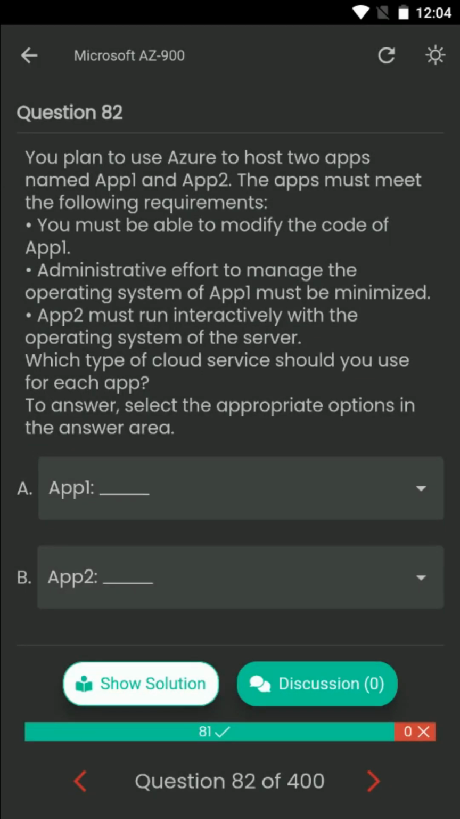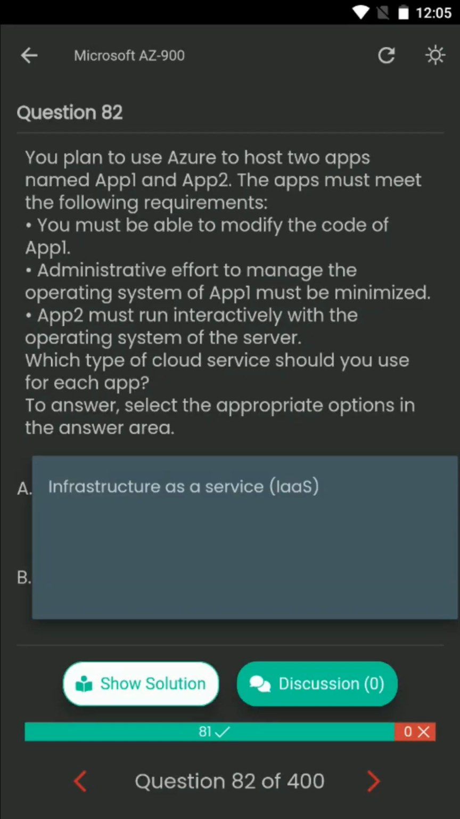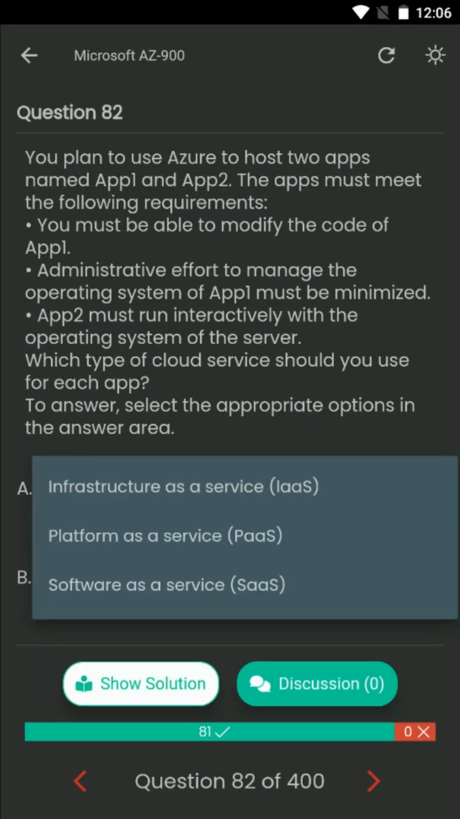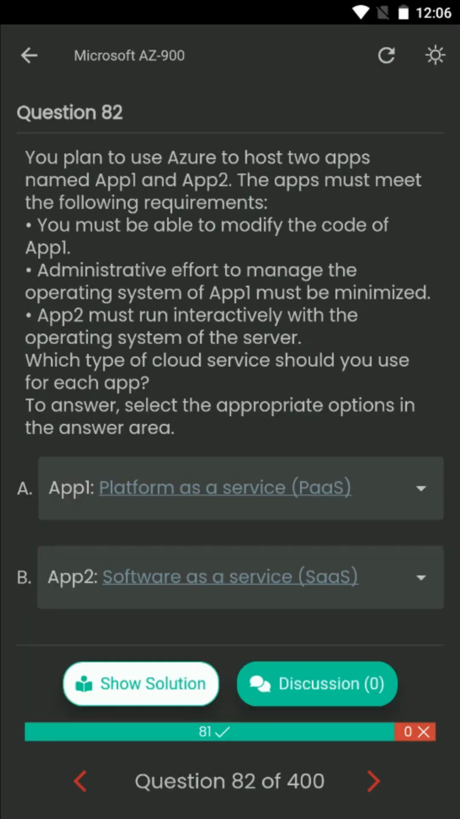Question number 82. You plan to use Azure to host two apps named App 1 and App 2. The apps must meet the following requirements. You must be able to modify the code of App 1. Administrative effort to manage the operating system of App 1 must be minimized. App 2 must run interactively with the operating system of the server. Which type of cloud service should you use for each app? To answer, select the appropriate options in the answer area. Your options are infrastructure as a service, platform as a service, software as a service. The correct answers are App 1, platform as a service, App 2, software as a service.